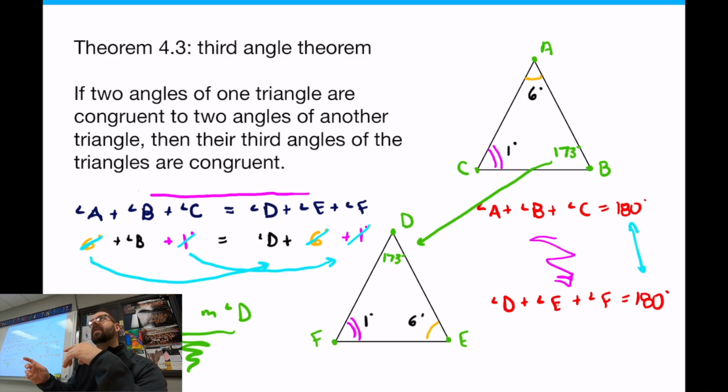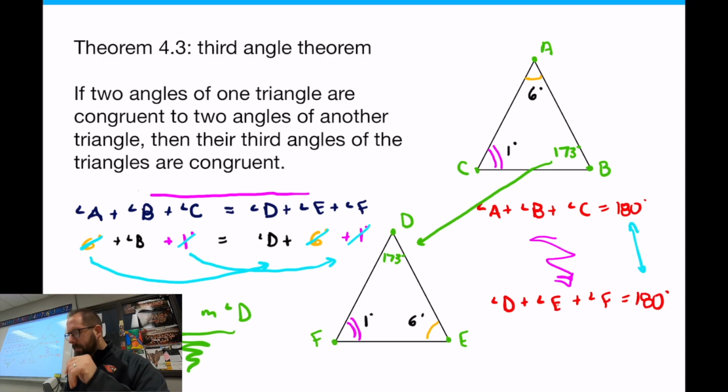And then the 3rd angle had to be 173, and that's the same as the other triangle. So since 2 angles match the 2 angles of the other, you could transfer the 173 automatically to the other one. You don't even have to think about it. That works for angles, not walls, but angles. So keep that in mind.